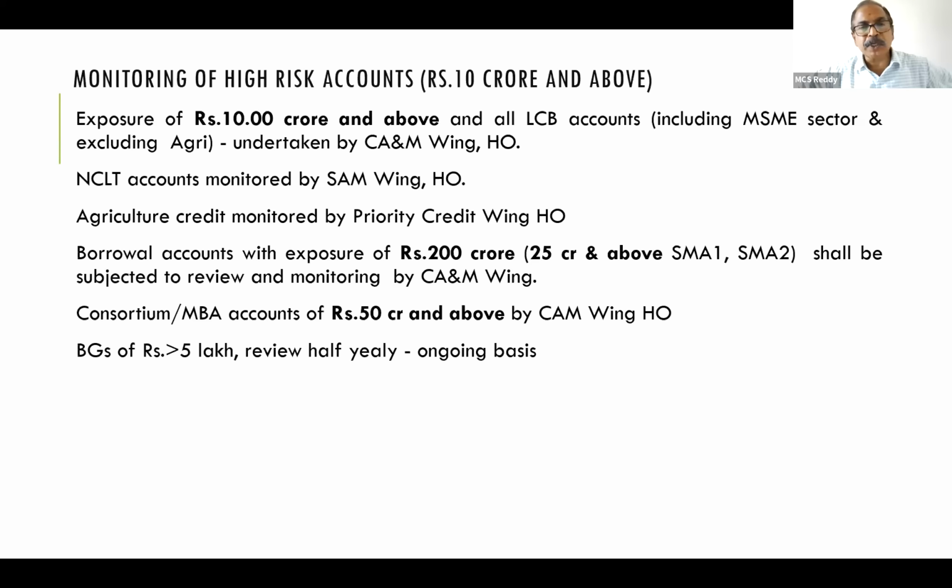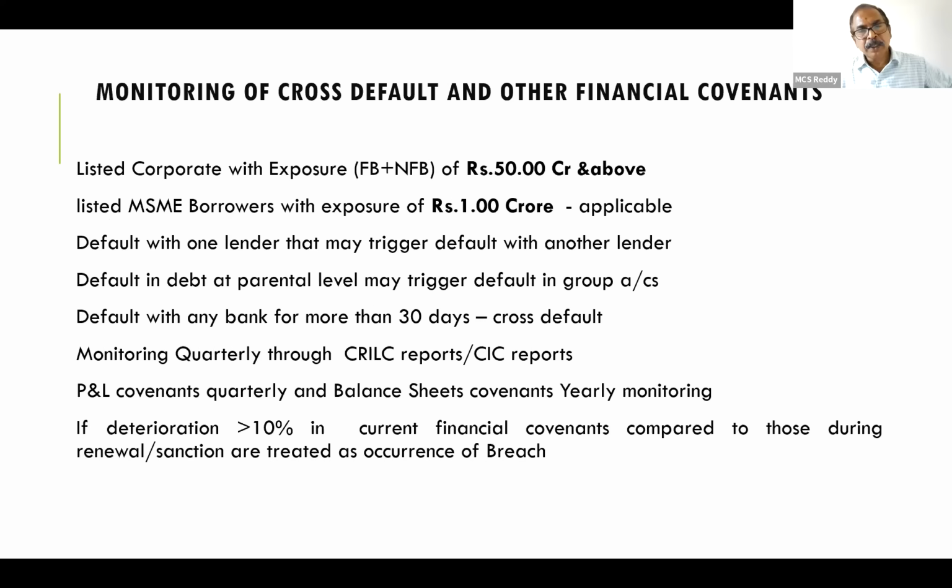Borrowing accounts with exposure of 200 crores shall be subjected to review by the CAM wing. And SMA1 and SMA2 accounts of 25 crores and above will be monitored by the CAM wing. Consortium and MBA accounts of 50 crores and above are monitored by the CAM wing at HO. BGs of more than 5 lakh are reviewed half yearly on an ongoing basis. This is monitoring. Next, cross default and financial covenants.